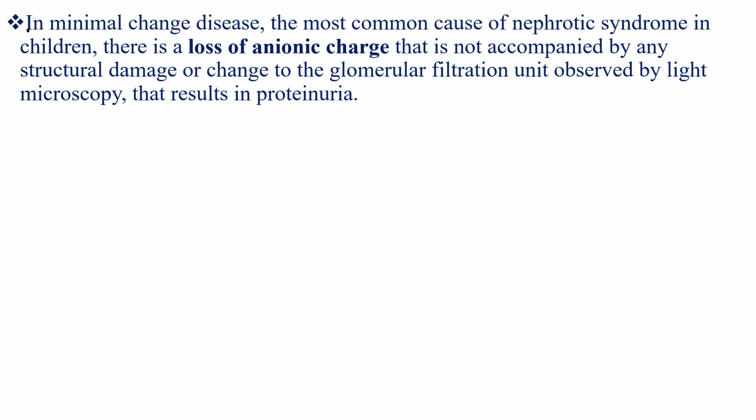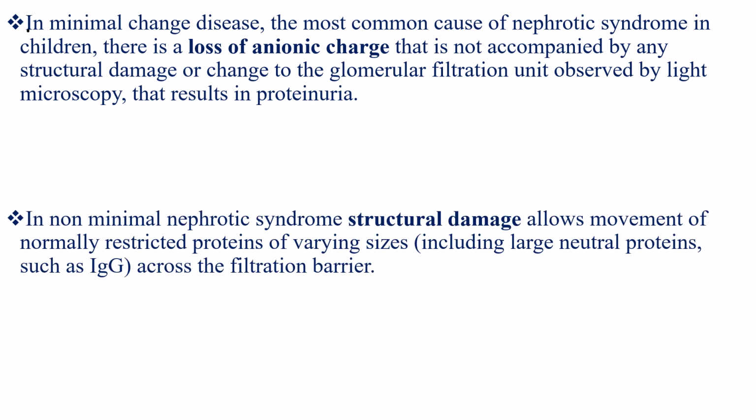In minimal change disease, which is the most common cause of nephrotic syndrome in children, there is a loss of anionic charge that is not accompanied by any structural damage or change to the glomerular filtration unit observed by light microscope, which results in proteinuria. Whereas in non-minimal change nephrotic syndrome, like in mesangial proliferation or focal segmental glomerulosclerosis, there is structural damage, which allows movement of normally restricted proteins of varying size, including large neutral proteins such as immunoglobulin G, across the filtration barrier.